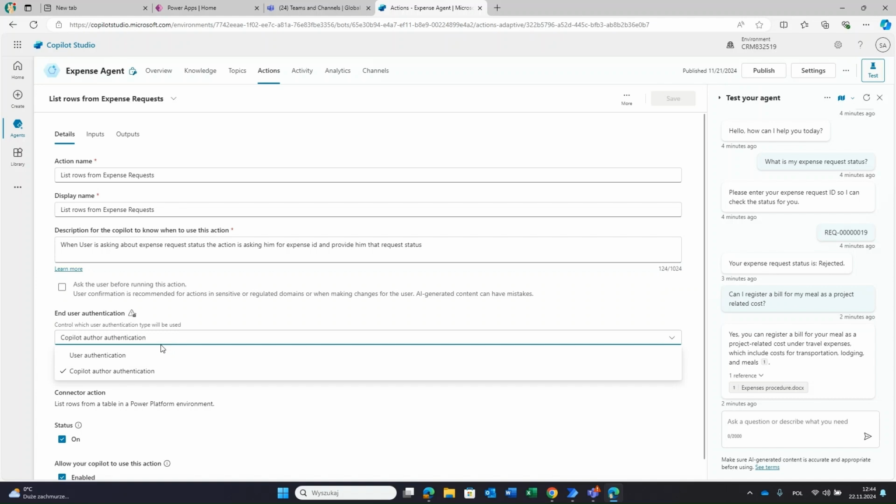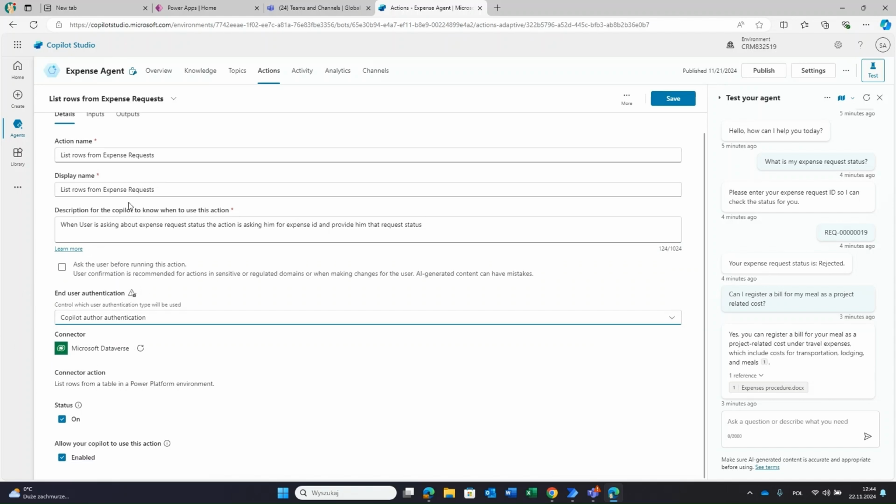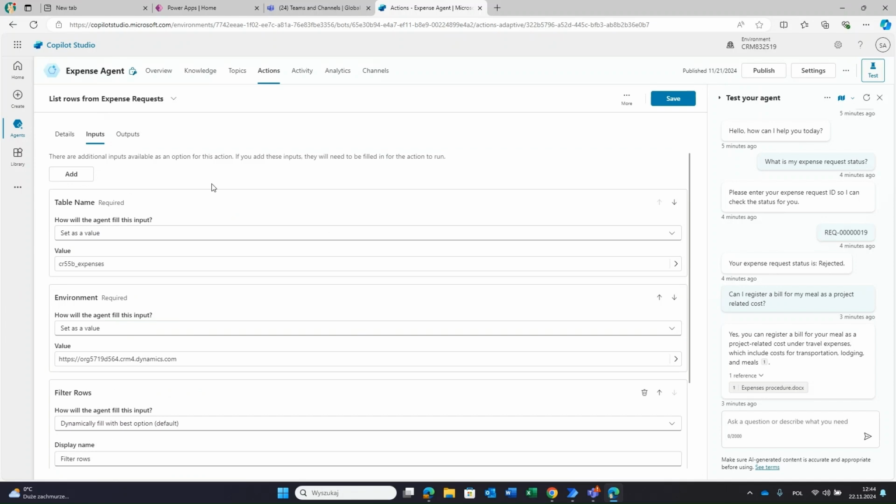So if he has no access to the table, I would rather be sure he will not get any answer. Then use this one. Because I'm an administrator, I will still use the Copilot author authentication. And then inputs. For this action, we have a few mandatory input variables. So you have table name and environment name.